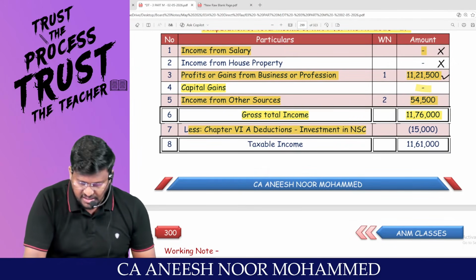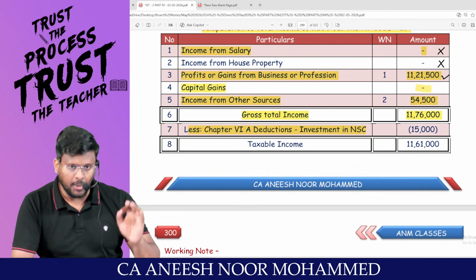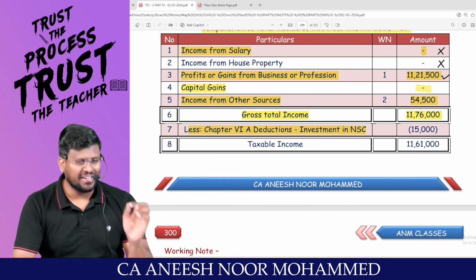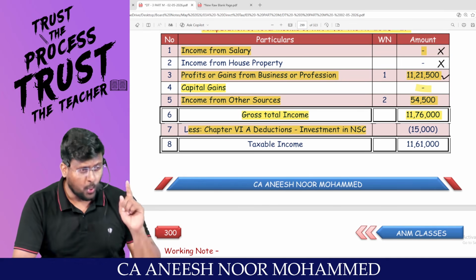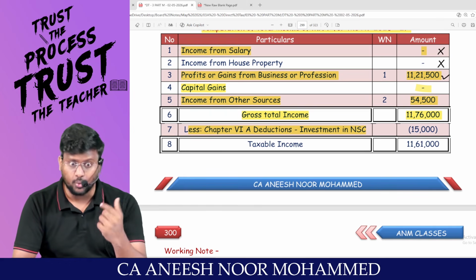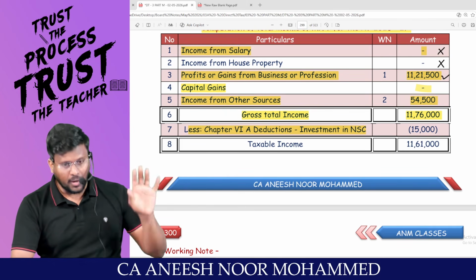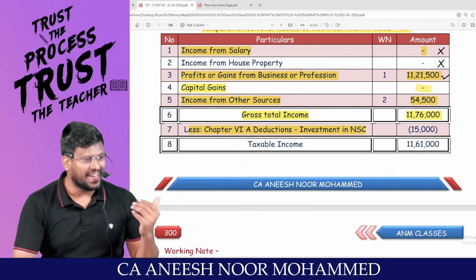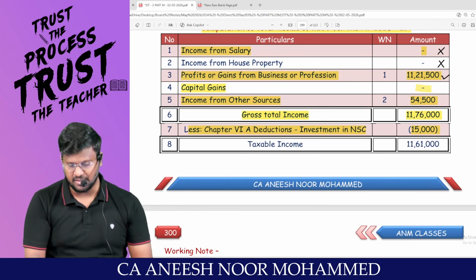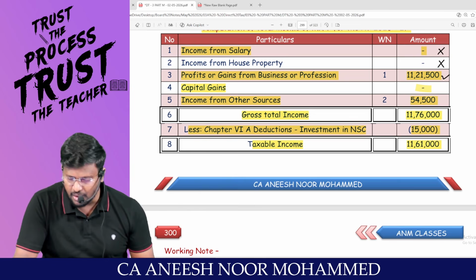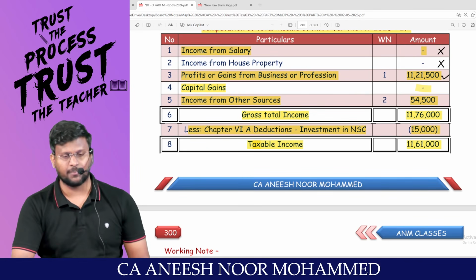Now, since assessee is traveling through the optional tax regime, assessee is entitled to claim Chapter 6A deduction. Assessee has invested in one of the notified investments out of 21 investments. One of the investments is investment in NSC. So you are entitled to claim that 15,000 rupees as Chapter 6A reduction. The taxable income is 11,61,000.